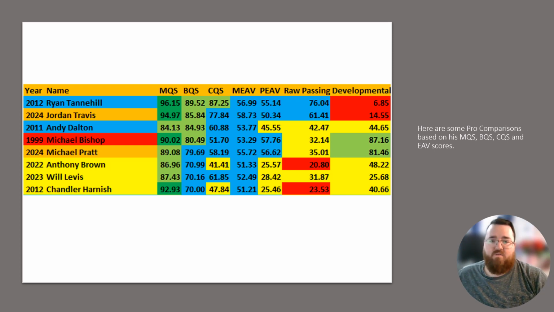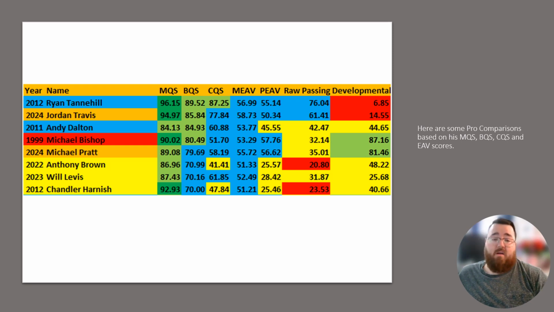And it kind of alludes to the fact that this particular draft class has a lot of different quarterbacks that are pretty decent on paper. You got guys like J.J. McCarthy and Caleb Williams, who are probably on the high end of the prospects. And then you have Jayden Daniels and Drake Maye that are kind of in that mid area. And then you have all the other guys like Bo Nix, Michael Penix Jr., Spencer Rattler, Jordan Travis, who's also on this list. And then you have Michael Pratt.